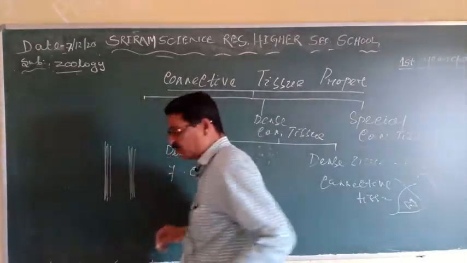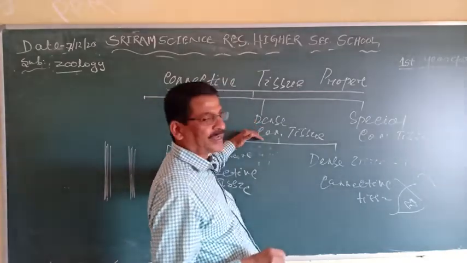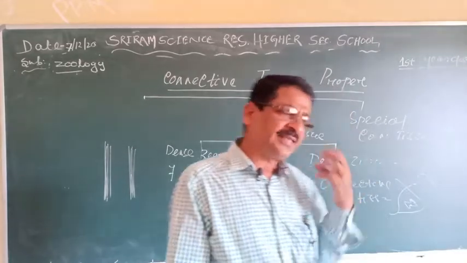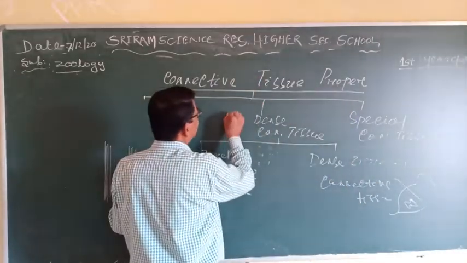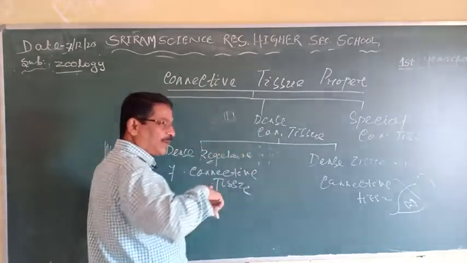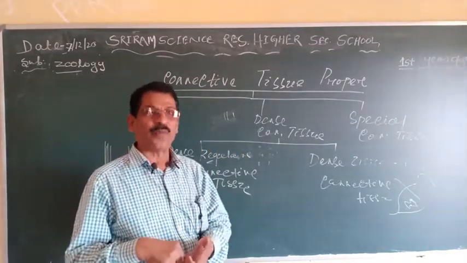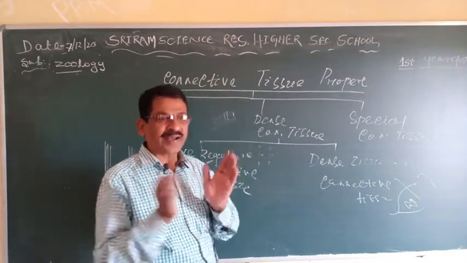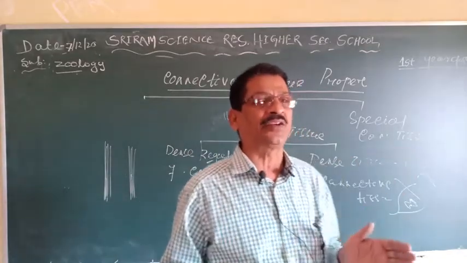What is the dense connective tissue? Let me repeat again. In the dense connective tissue, the matrix is less, the fibers are more, and the fibers and the fiber-producing cells called fibroblasts are packed very compactly, very tightly.